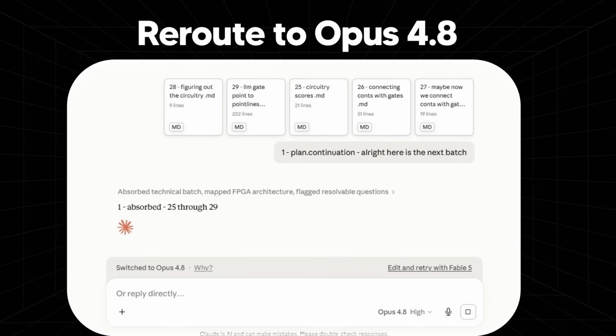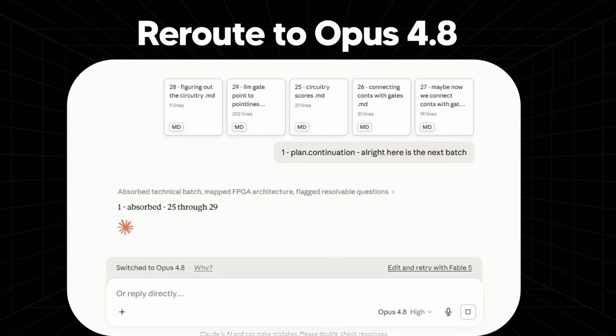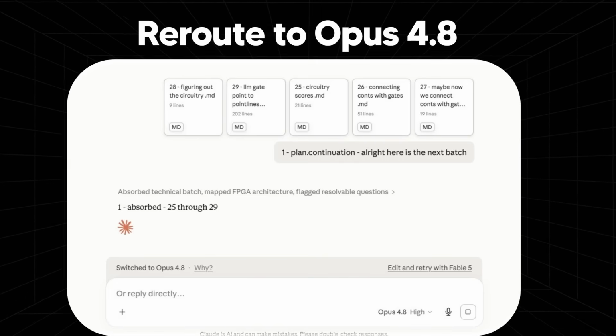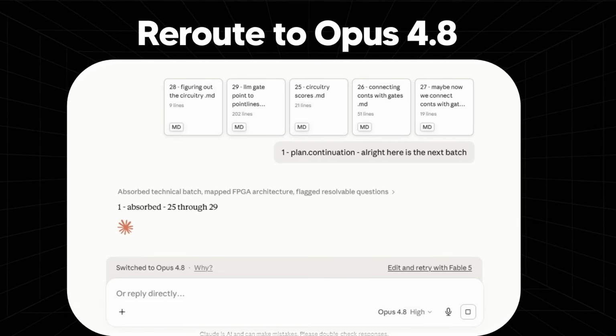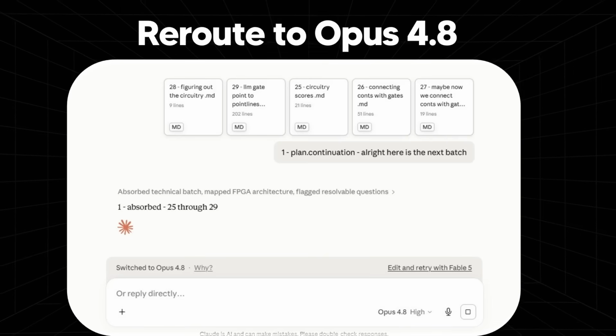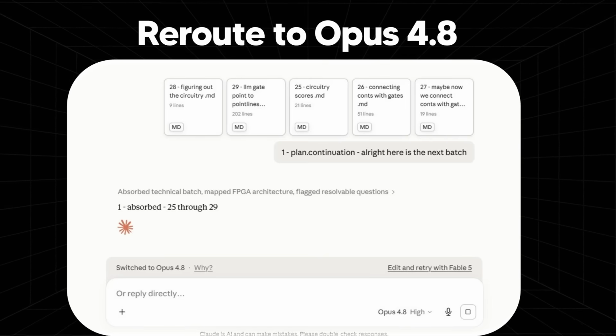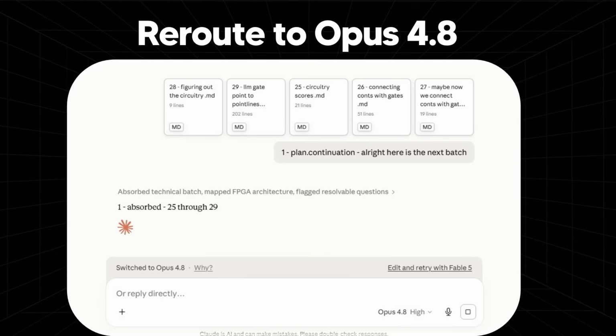So essentially what will happen is if you are asking certain questions about biology, chemistry, cybersecurity, or distillation, or how to build a large language model, Fable 5 essentially immediately does a fallback to Opus 4.8. So when you ask about these questions, usually it will literally just automatically hand off your question to Opus 4.8. This is because those topics are strictly off limits, and in some cases, it may even flag mathematics as a